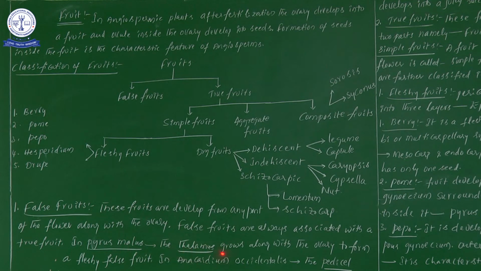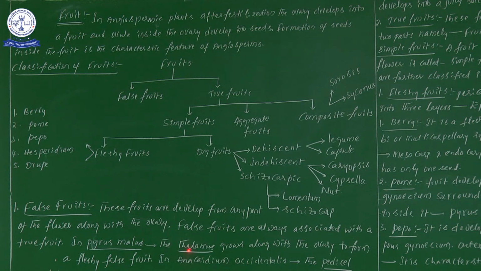So there the thalamus grows along with the ovary. So here the thalamus is there, no? That particular thalamus grows along with the ovary to form a fleshy false fruit. Means here in Pyrus malus, the edible part is there now. We will eat apple now. That edible part is developed from the thalamus.